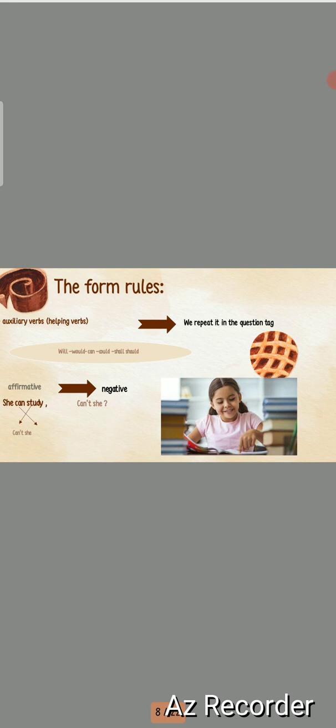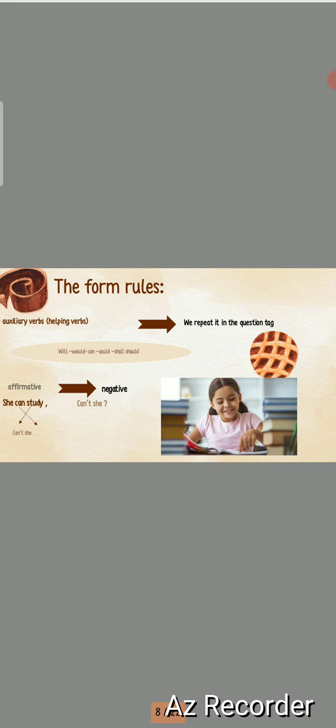If the sentence is affirmative, I will change it into negative. So when I use the question tag, it will be can't she. So the sentence will be she can study, can't she? So when I have an auxiliary verb, I will use it to make the question tag.